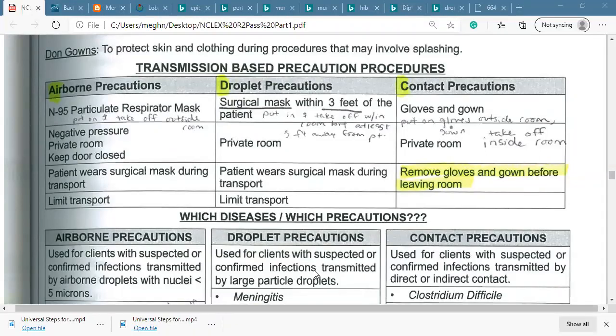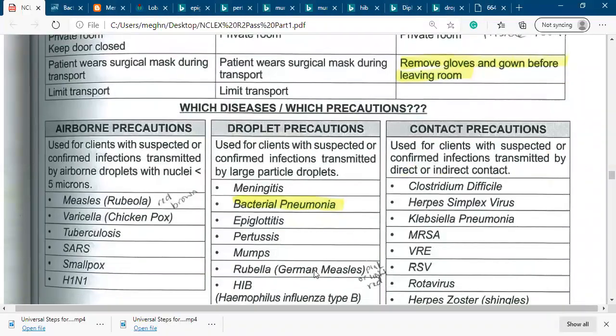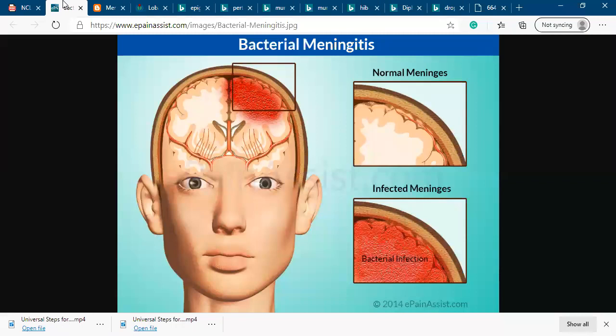What about the door? In the case of airborne, the door must be closed, but for droplet or contact precautions, we should keep the door open, right? Again, the disease list is very important to remember for droplet.